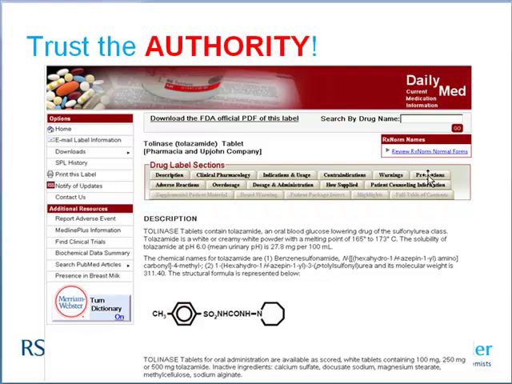This is a website called DailyMed where they put information about tablets. This is the tablet label. There are many thousands of them on DailyMed. You have to trust the authority, right? Let's take a look at this chemical structure right here. Not too bad. Nice little story about the compound in question.